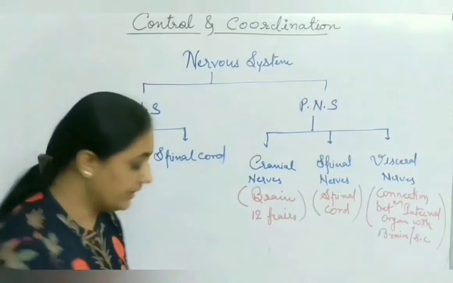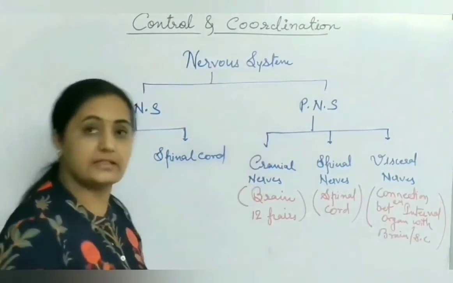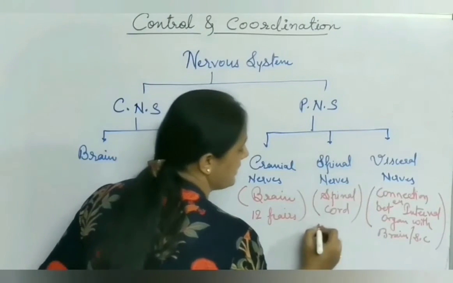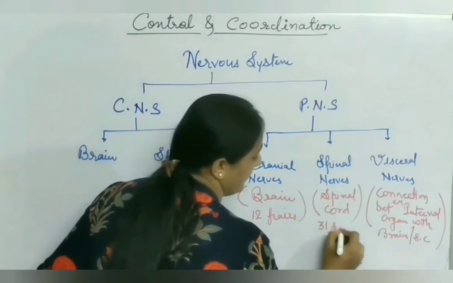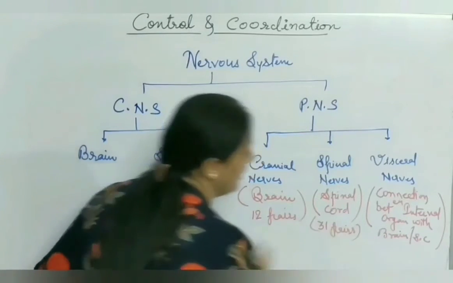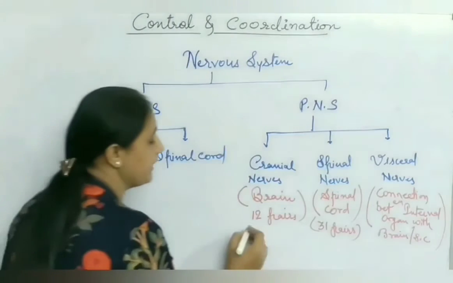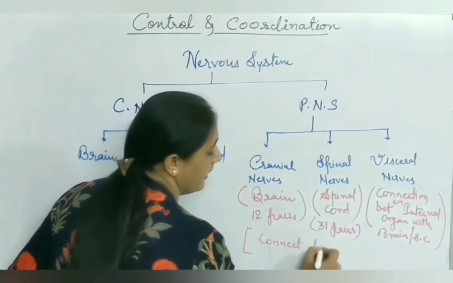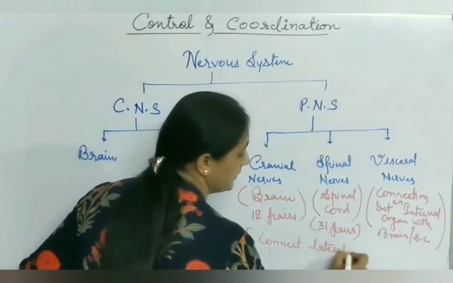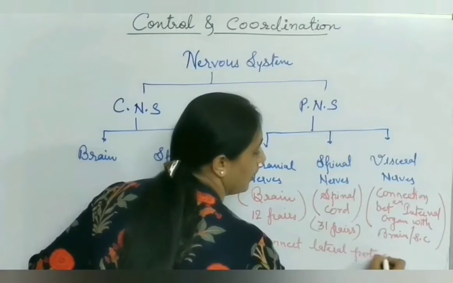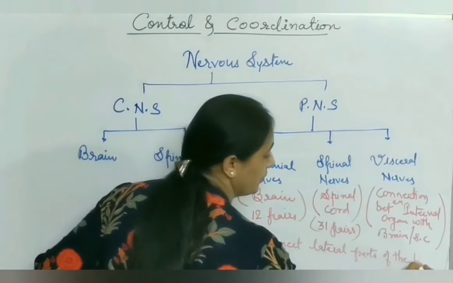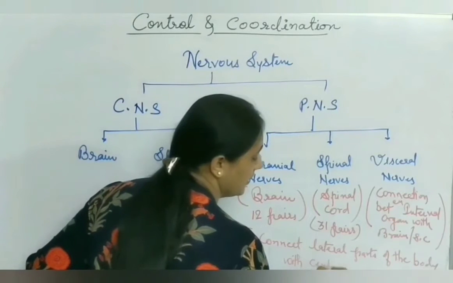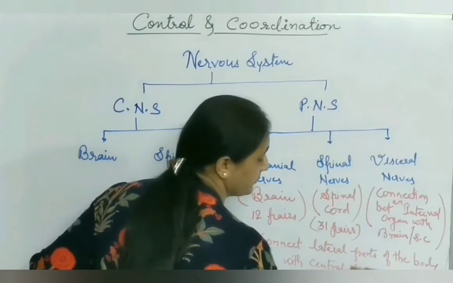So there are three different types of nerves present under peripheral nervous system. Spinal nerves arise from spinal cord. There are 31 pairs of spinal nerves. So the role of peripheral nervous system is to connect lateral parts of the body with central nervous system.